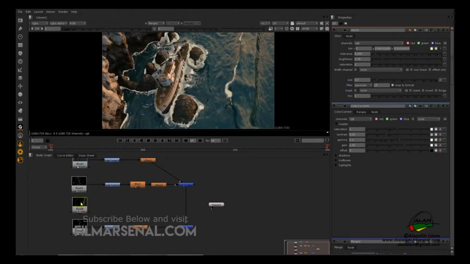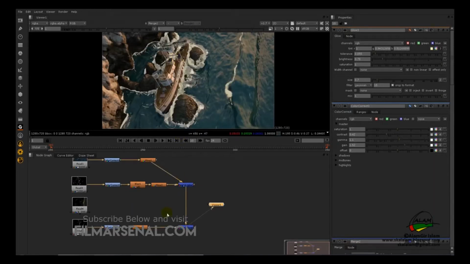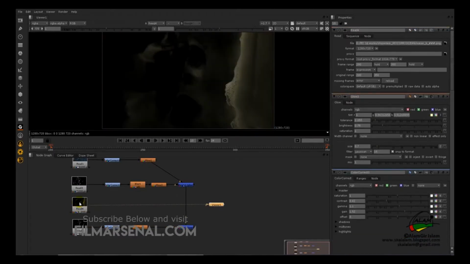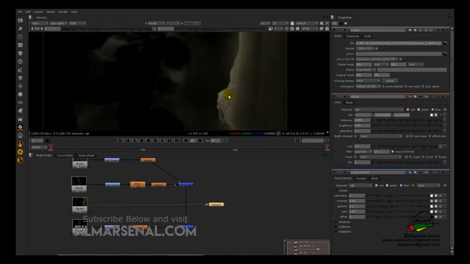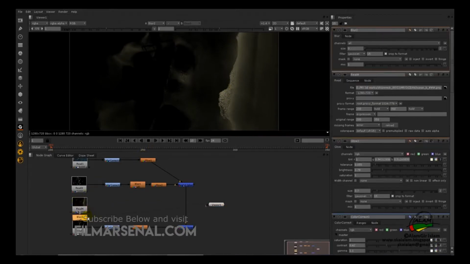Okay, so now we'll use the ocean pass to use the luminance map. So use the luminance value from this image and we can add it over the final image. So for that we'll first use a blur to blur out the particles. We'll select this and hit B to drop a blur node, and we'll increase the size. Okay, so 5.